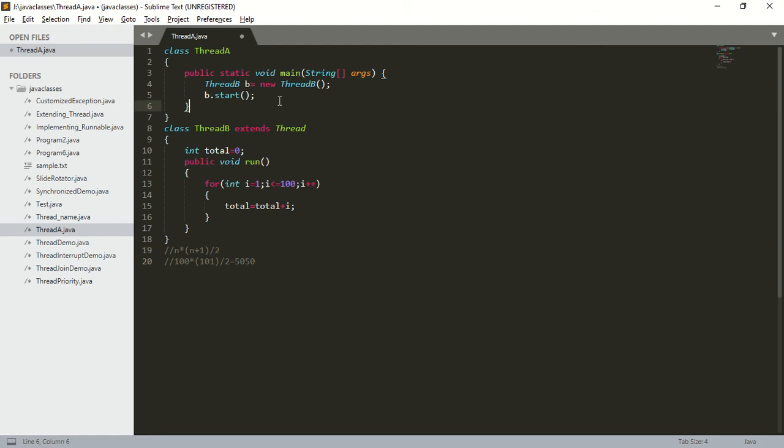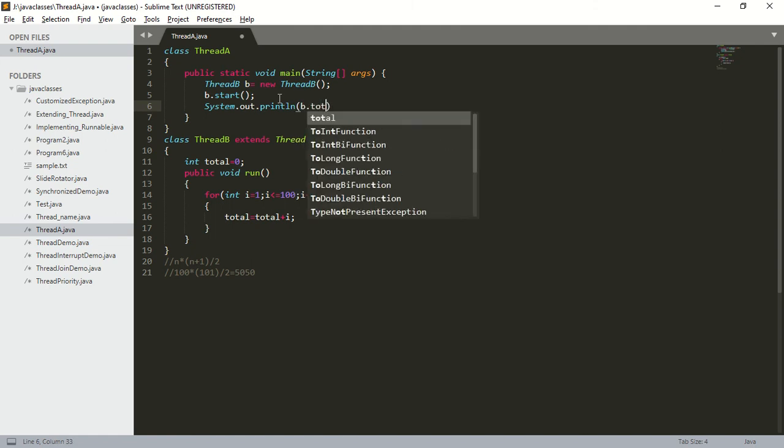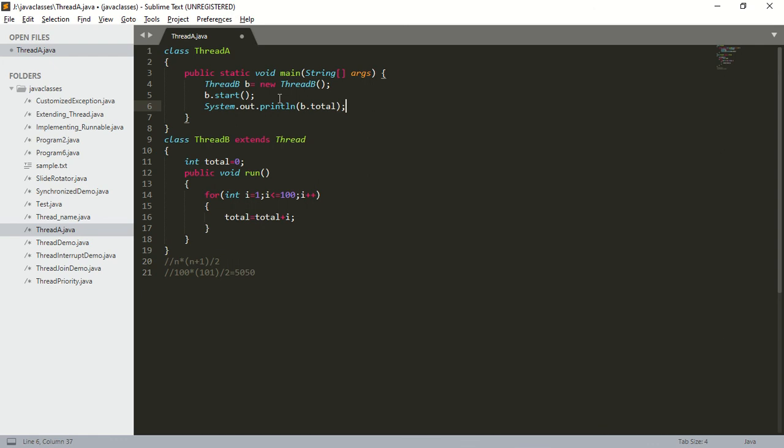Next, inside the main method, I am trying to print the value of total. System dot out dot println. How to print? b dot total. Yes. After b dot start, how many threads are there? After b dot start, there are two threads, main thread and child thread.